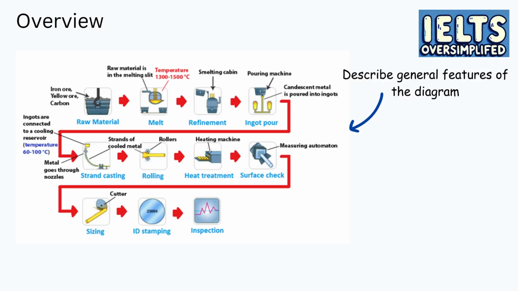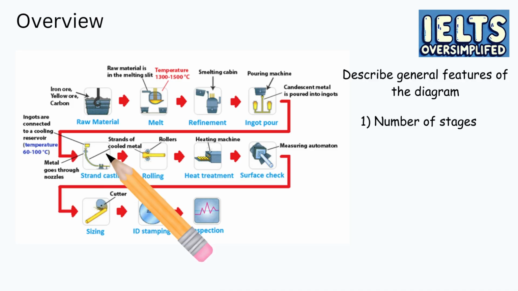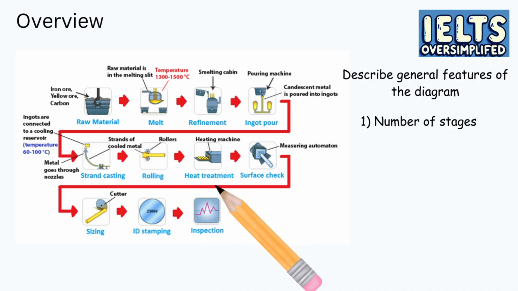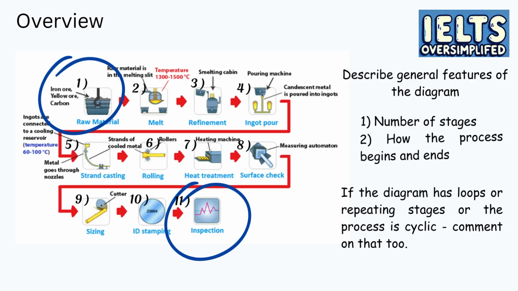That's why while giving the overview of your diagram, you should write, first of all, the number of stages. As you can see in this process, we have 11 stages, and how the process begins and ends. If the diagram has loops or repeated stages, or the process is cyclic, you may also want to comment on that.